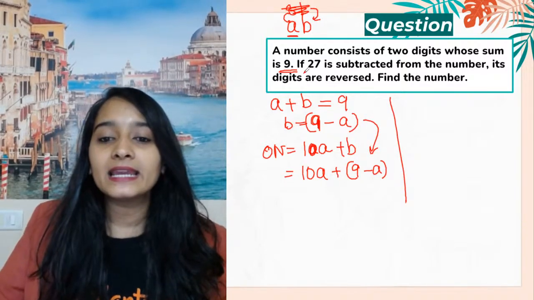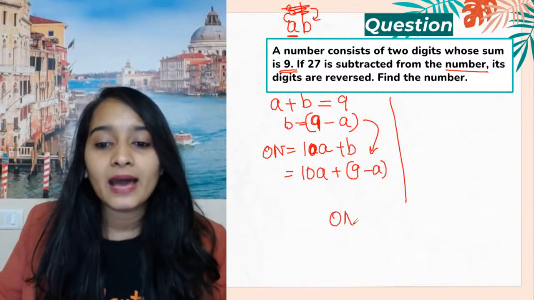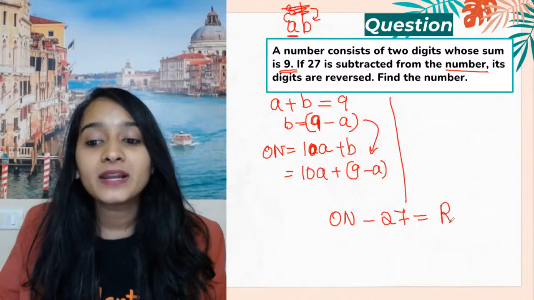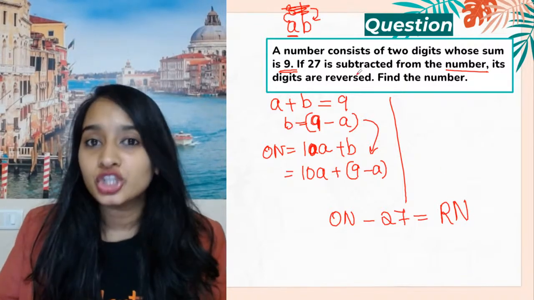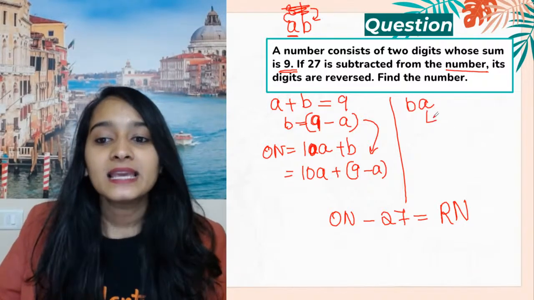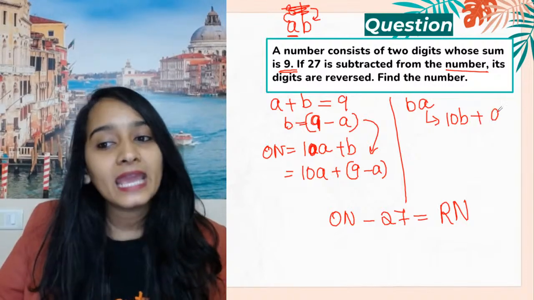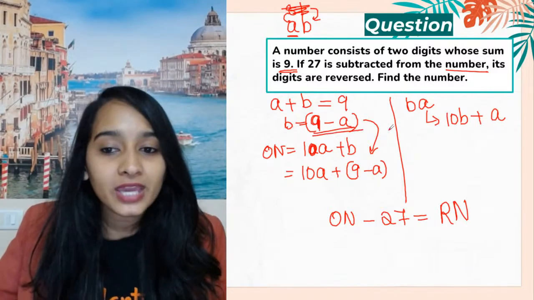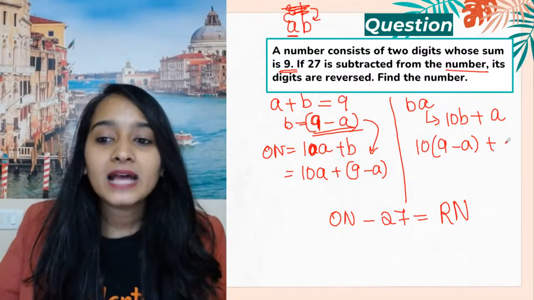Now, what are we told? If 27 is subtracted from the original number, then the digits become reversed. You're getting the reverse number. So if AB is the original number, what will its reverse be? BA. That means B is sitting in the tens position, so that is 10B plus A. This will be your reversed number. But what is the value of B here? The value of B is 9 minus A, plus A.